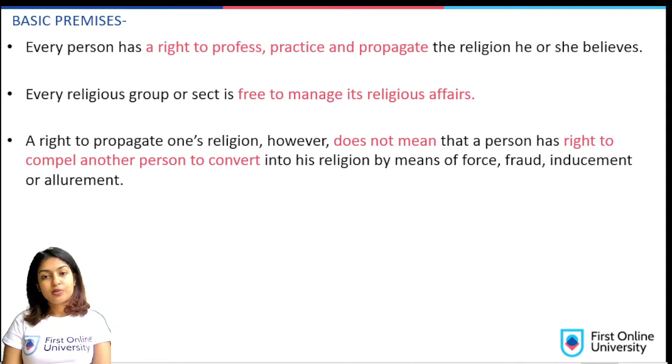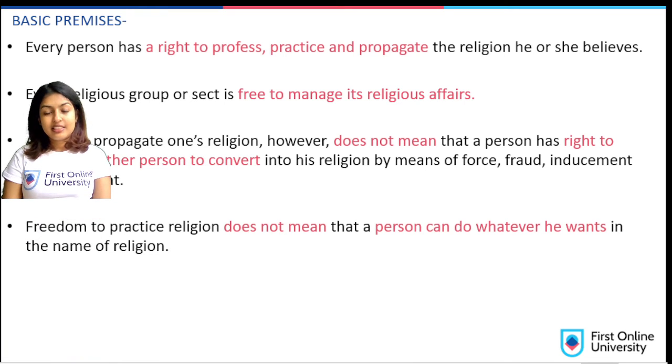A right to propagate one's religion does not mean that a person has a right to compel another person to convert into his religion by means of force, fraud, inducement, or allurement. So the right to propagate one's religion should not be mistaken for forcing conversion of religion onto another person.